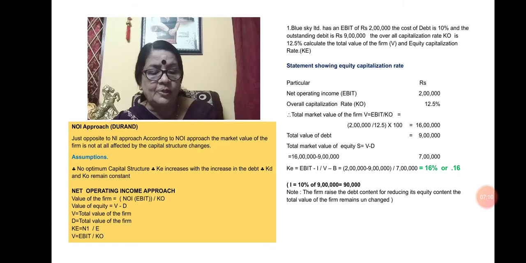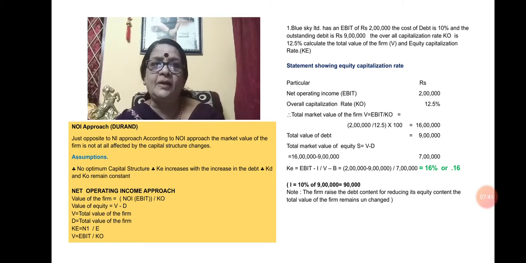In the second case also the equity capitalization rate KE is coming 16.67%. So we can find out what is happening. Even though there is a change in the capital structure, that is 4 lakh has become 5 lakh, the equity capitalization rate KE remains constant. In the first case it is 16%, in the second case it is 16.67%, nearer to 16 only. So this is what is found out by this.